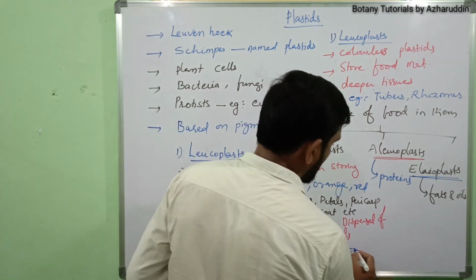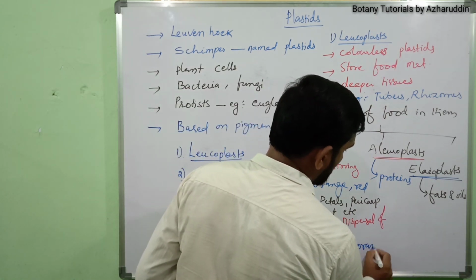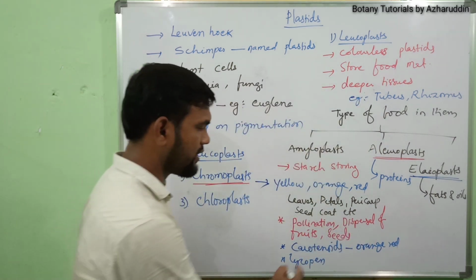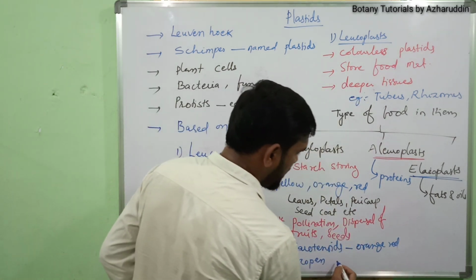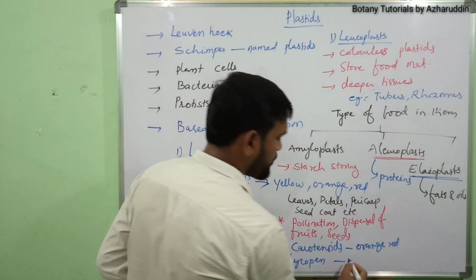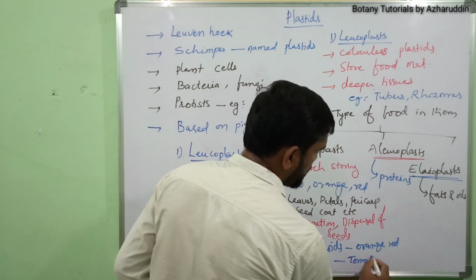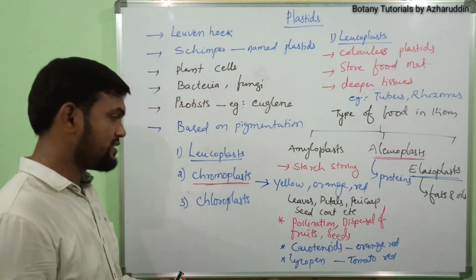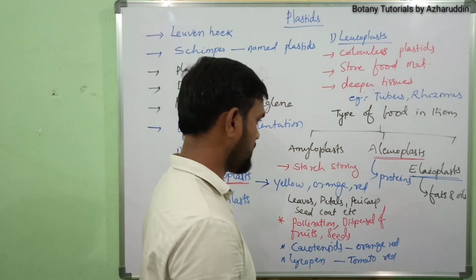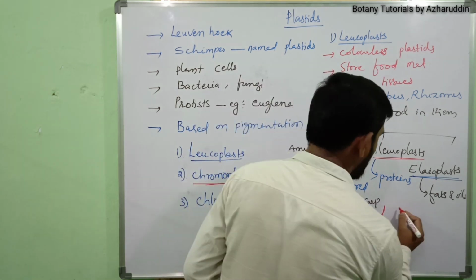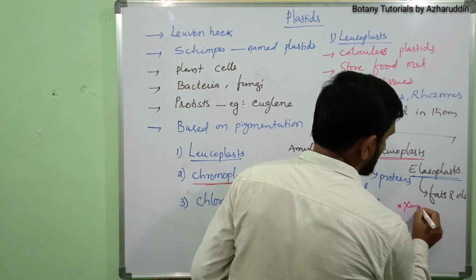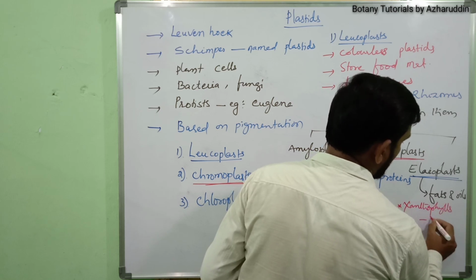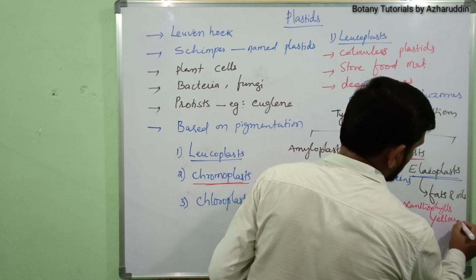Carotenoids are orange-red color pigments. Lycopene is found in tomato. That means this is a red color pigment. And xanthophylls. These xanthophylls are yellow color pigments.